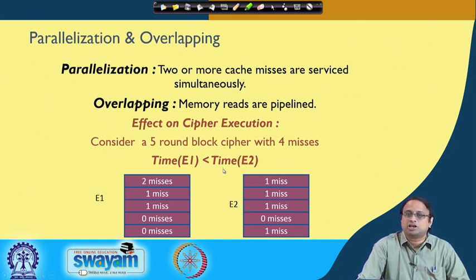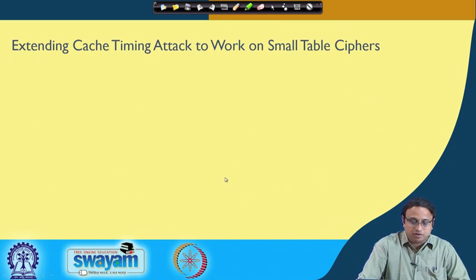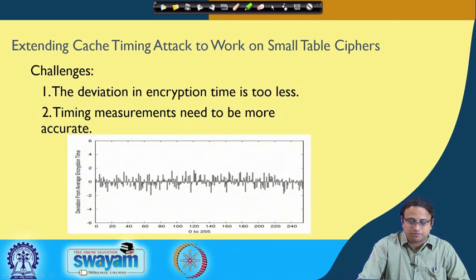There will be a small timing difference, but the timing difference has a bearing on the distribution of cache misses. That means although the total number of cache misses is still constant, the distribution of cache misses varies, and that can potentially leak information. So if I want to extend cache timing attacks to work on ciphers with small tables, although the deviation in encryption time is very small, it is still not random, and can potentially be exploited.